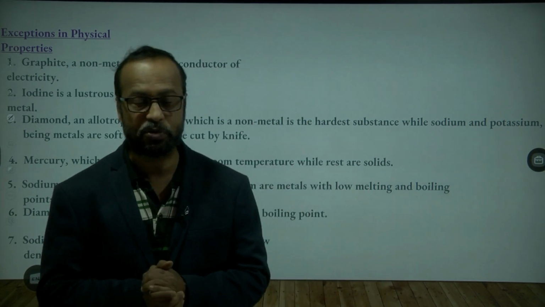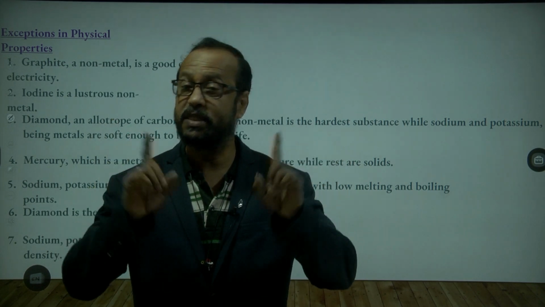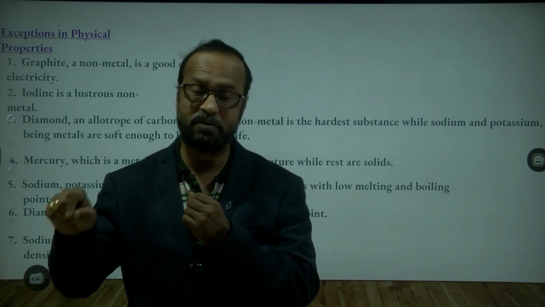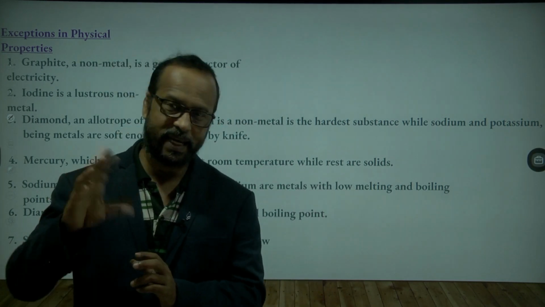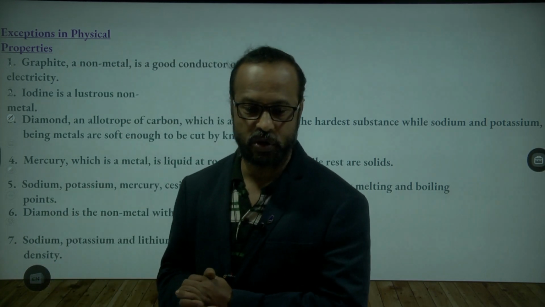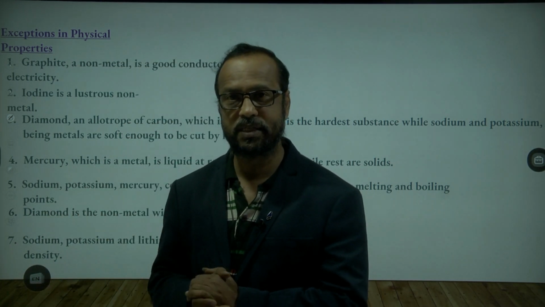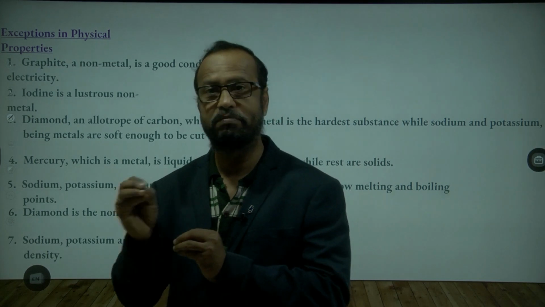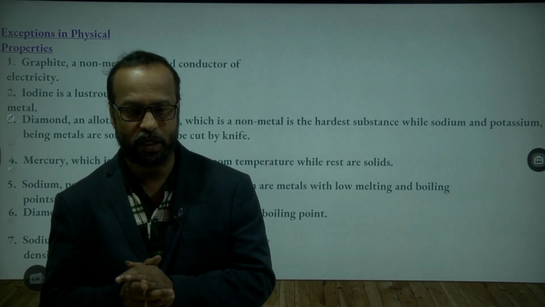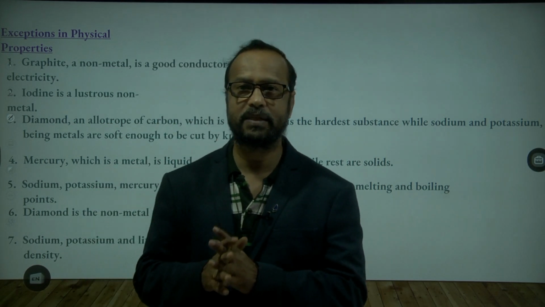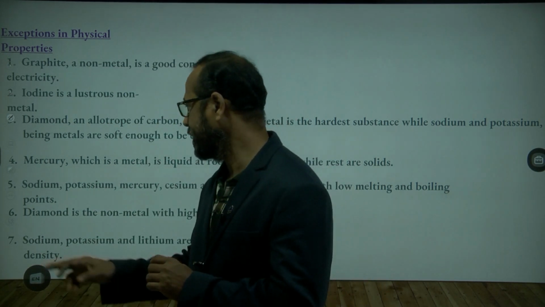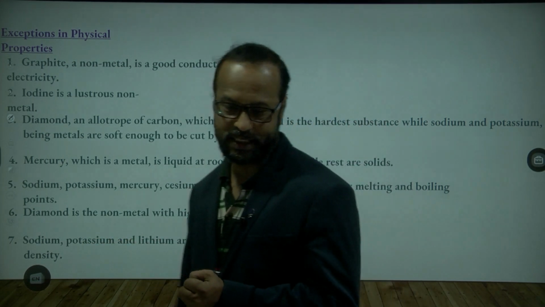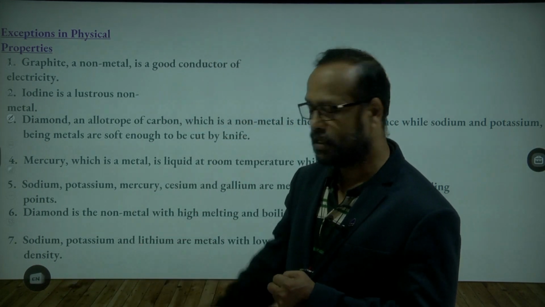Now similarly, the next exception is what? Mercury. Generally metals exist in which state? Solid state. But mercury is a metal and still exists in liquid state. This is again an exception. Again, let's come to sodium, potassium, mercury. Already we discussed generally metals have high melting and boiling points, but sodium, potassium, mercury have low melting points. And next, come to diamond. Diamond is a non-metal, but it also has a high melting and boiling point. And last and final one, sodium, potassium and lithium have low density. Generally metals have high density, but these are metals with low density.